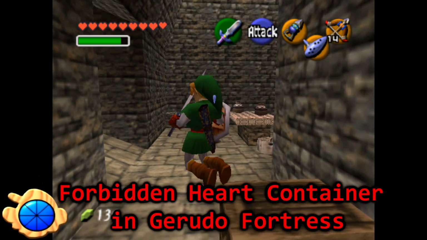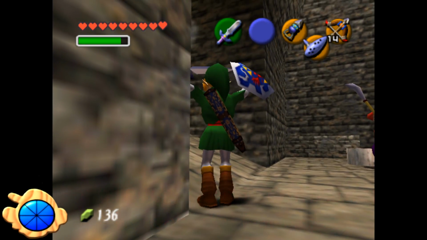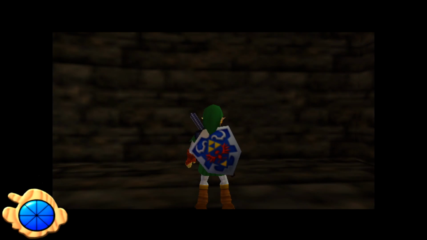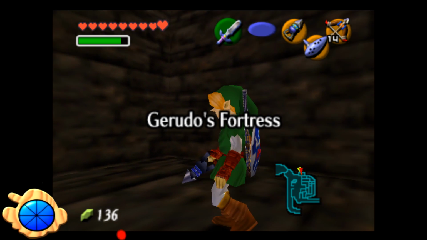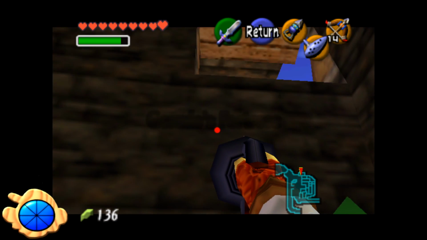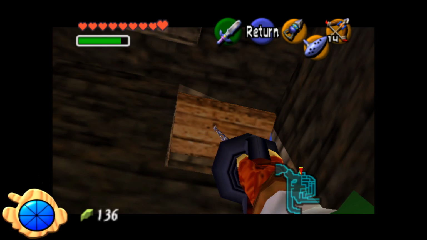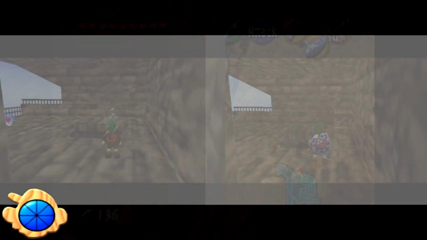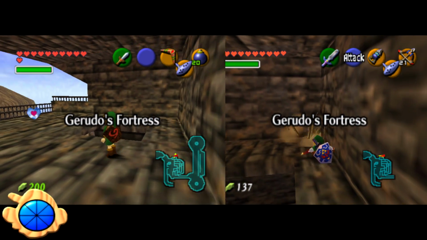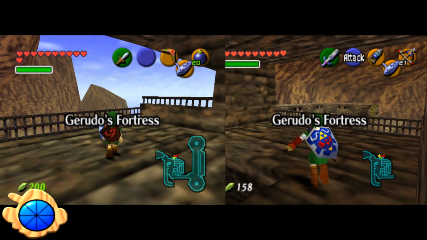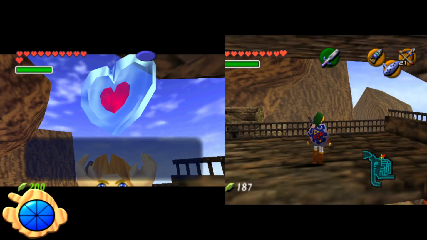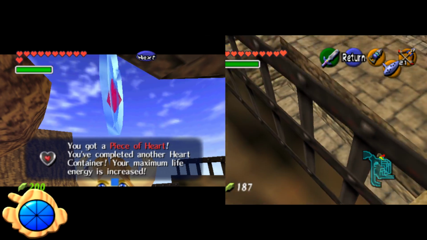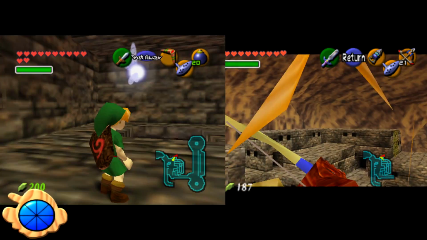Forbidden Heart Container in Gerudo Fortress. In Ocarina of Time, there are 36 heart pieces that you can obtain during normal gameplay. There is a 37th piece of heart in the Gerudo Fortress, and it's located above the room where you're imprisoned if you were to be caught by the guards. However, this heart piece is only here during the child timeline. You're not normally supposed to even access the Gerudo Fortress as a child, but even if you do, getting to this room requires either cheats or some very specific glitches.